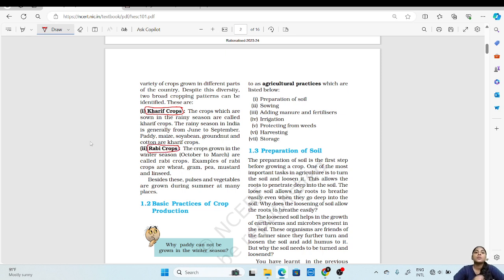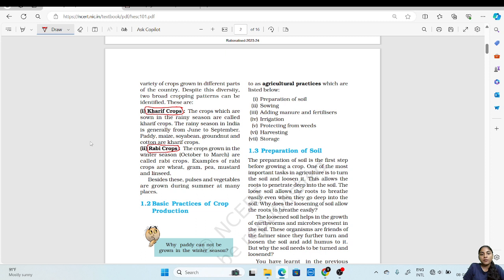The crops which are grown or sown in the rainy season are called Kharif crops. These crops normally require more water for their growth and thus they are sown in the rainy season. The rainy season in India is generally from June to September.